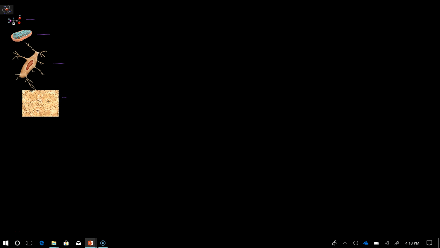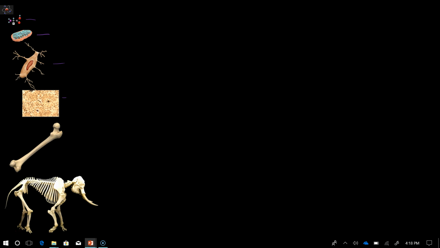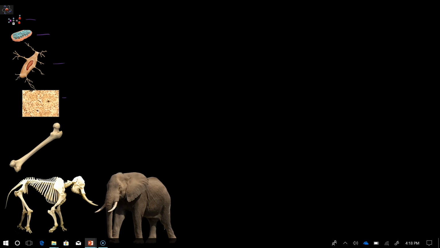Several different types of tissues working together will make an organ. In this case, we have a bone, a femur. Now, if I take all the organs that work together, that'll give me an organ system. In this case, it'll be a skeletal system for an elephant. And if I take all 11 organ systems that are working together, that'll give me an organism. This right here, this is where we start in ecology, right at the organism level.